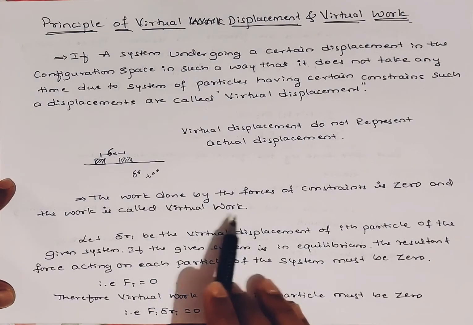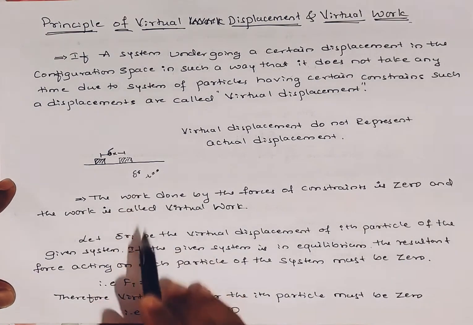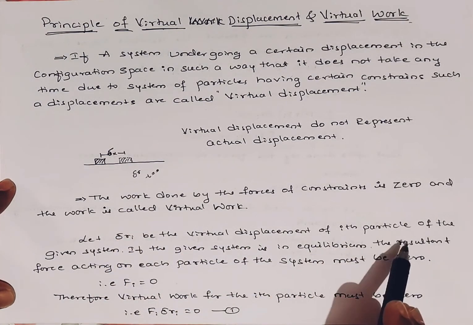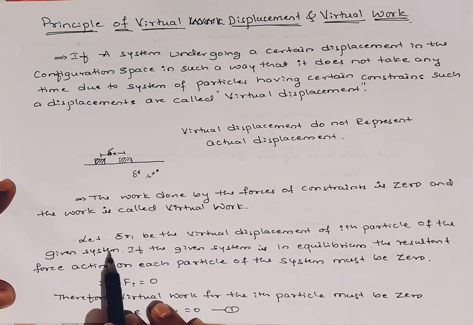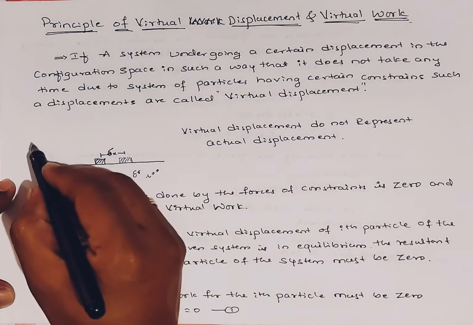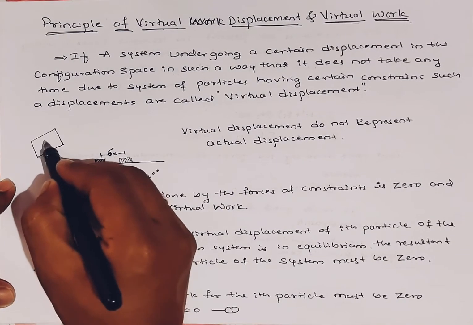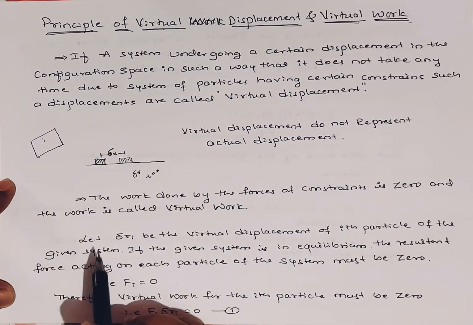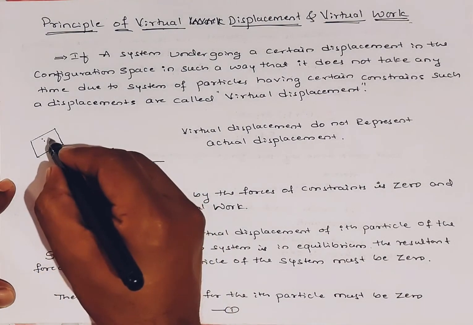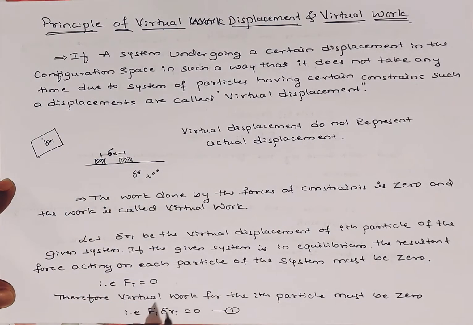Now, come to the point. Let del Ri be the virtual displacement of the ith particle of a given system. Here I have taken one system, and in this system I am going to consider one ith particle. This ith particle has undergone some displacement, that is the virtual displacement dou Ri.